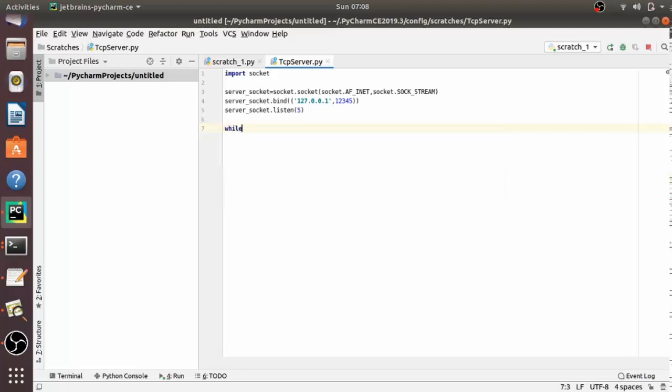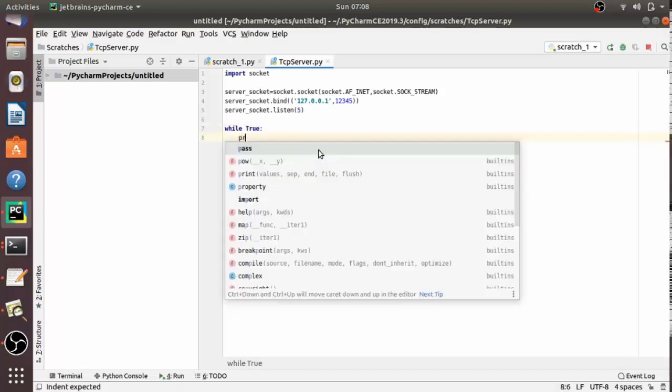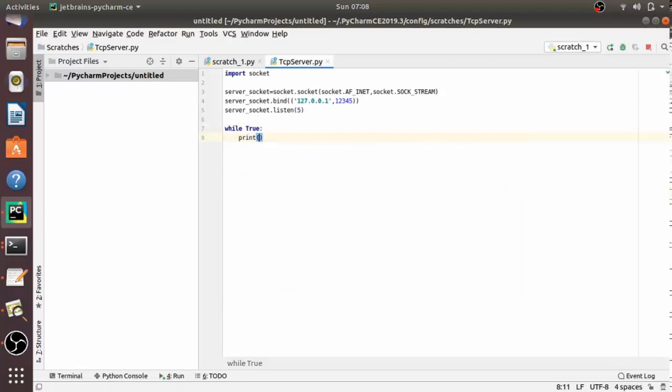Now, at last, we make a while loop and start to accept all incoming connections. So I am writing an infinite while loop.